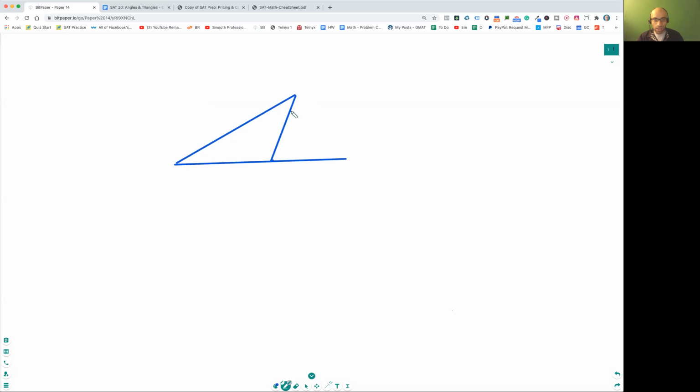All kinds of stuck problems here, which means you're asked, what is this angle? And then you're given this. Let's say this is 60. And then you're given, let's say this guy is 40, and this guy is also 40. So remember, solve this first, then find this. Once you find this, you can move over here.